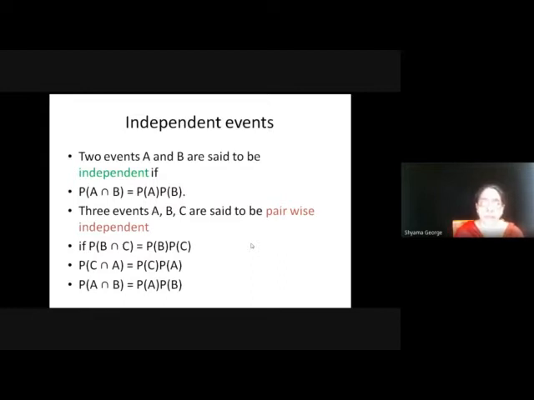Now 3 events A, B and C are pairwise independent if the following 3 conditions are satisfied: P(B ∩ C) equals P(B) times P(C), P(C ∩ A) equals P(C) times P(A), and P(A ∩ B) equals P(A) times P(B).